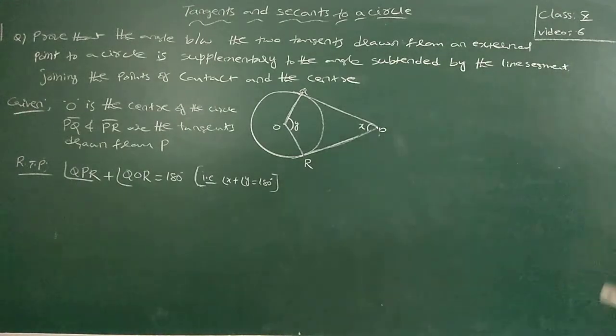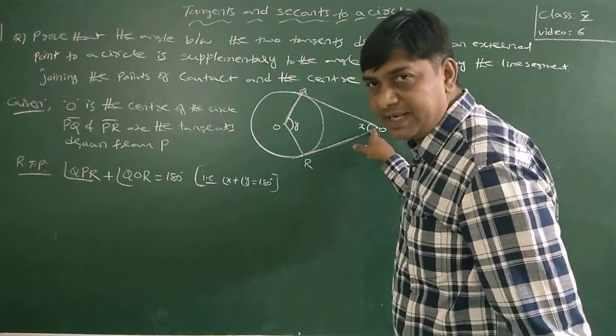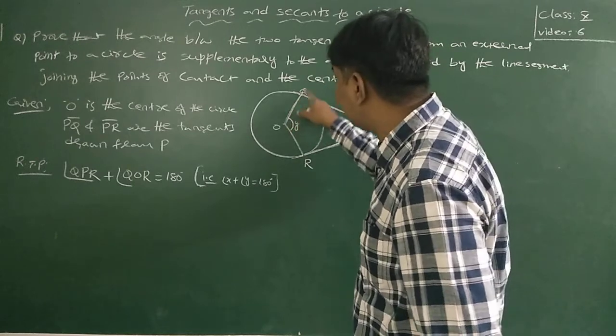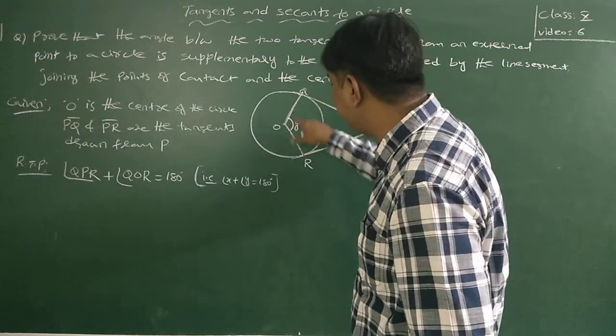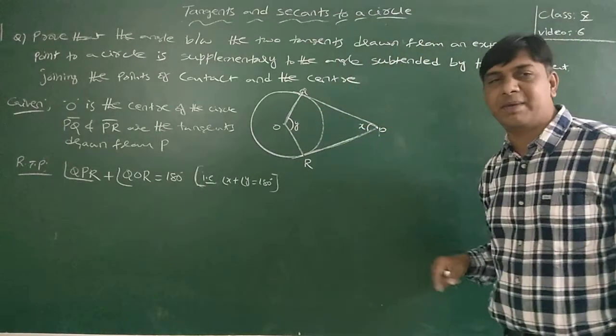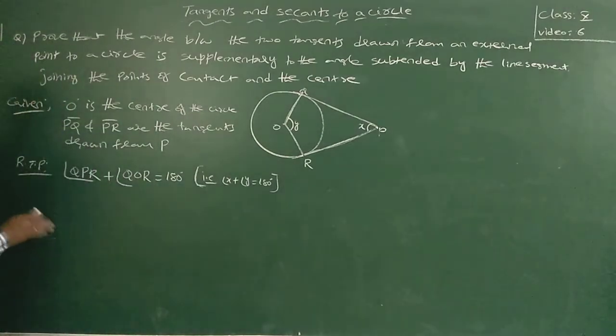The angle subtended by the two tangents at the external point, and the angle at the center obtained by the line segment joining the points of contact, are supplementary. These two are supplementary. Now to prove that, I don't require anything here.